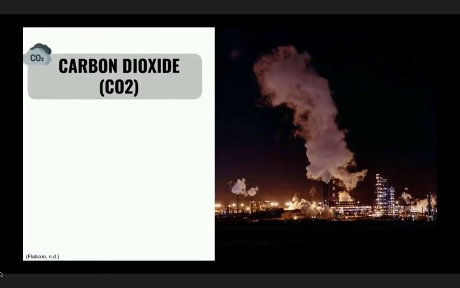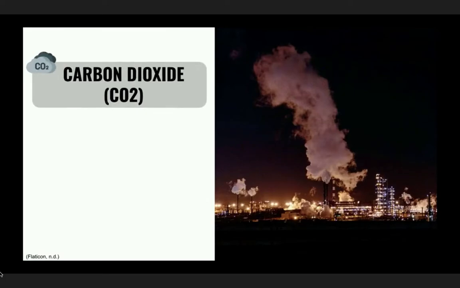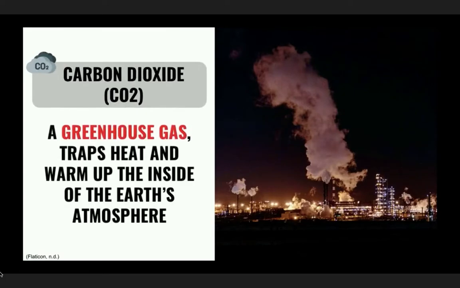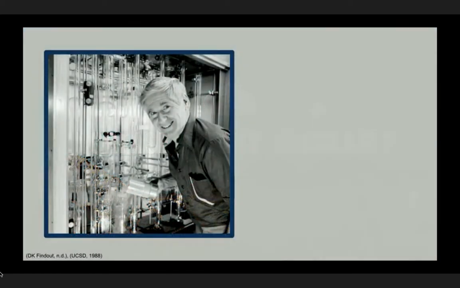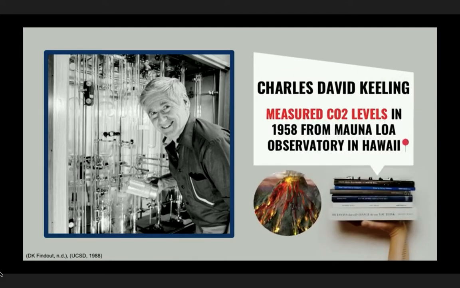Climate change has been caused by the release of excessive carbon dioxide, or CO2. CO2 is a primary greenhouse gas that increases global temperature. But how do we exactly know whether the CO2 level is rising, steady, or decreasing? I introduce a scientist named Charles David Keeling. In 1958, Dr. Charles Keeling started measuring the amount of CO2 present by taking air samples from a Hawaiian volcano.